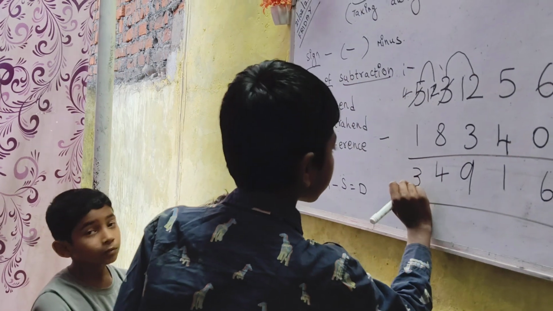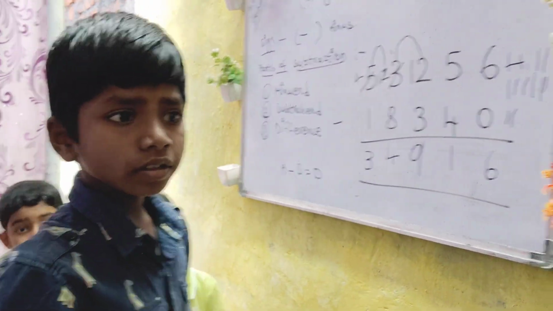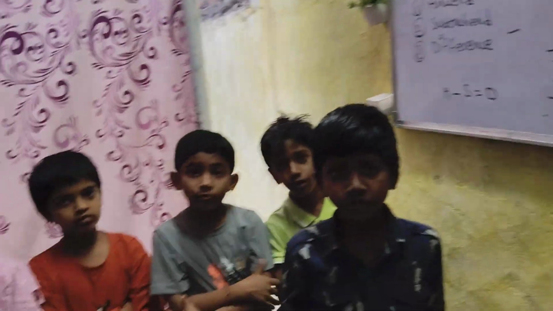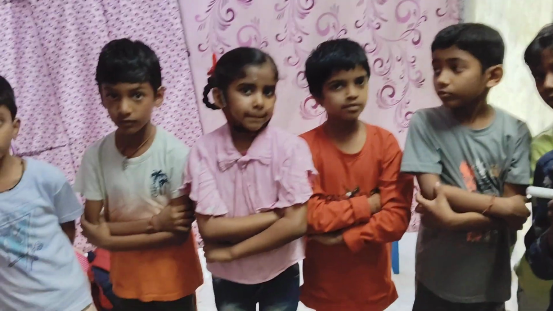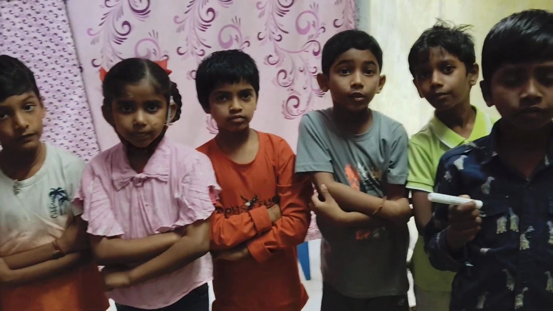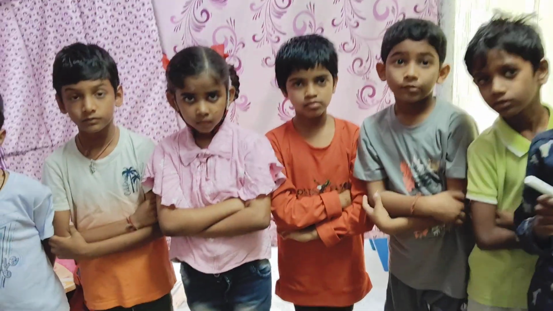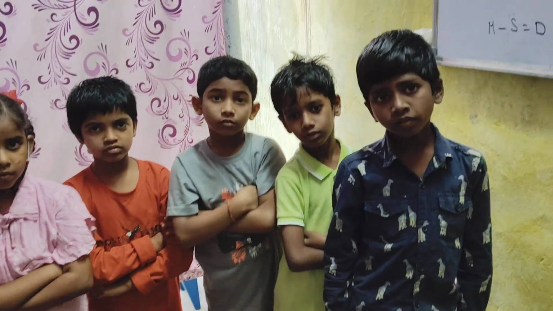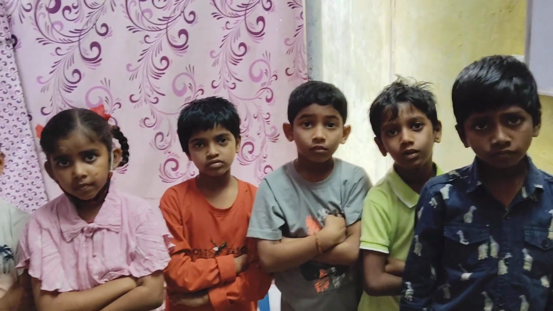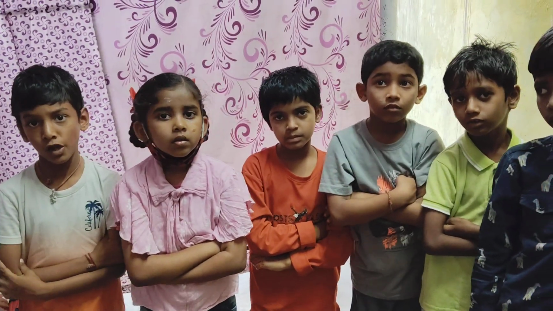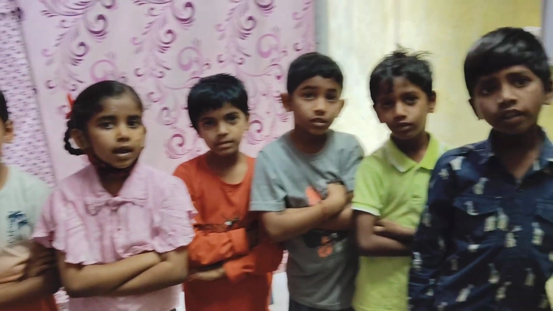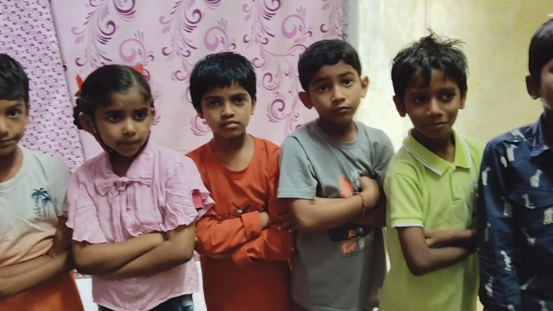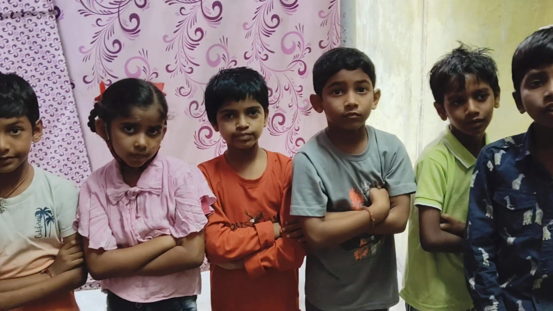4 minus 1 is 3. Good. Is the answer correct? Yes, ma'am. Move this side. Okay, fine. So understood, kids, how to do subtraction? Understood? Yes, Rutvik? Okay. So all those who are watching, if you found this video helpful in understanding what is subtraction, what is minuend, subtrahend, difference, and the formula, and the acronym to remember the things in order, my super dad. M for minuend, S for subtrahend, D for difference. Okay? MSD, you can remember that. And how to do subtraction with borrowing and without borrowing.